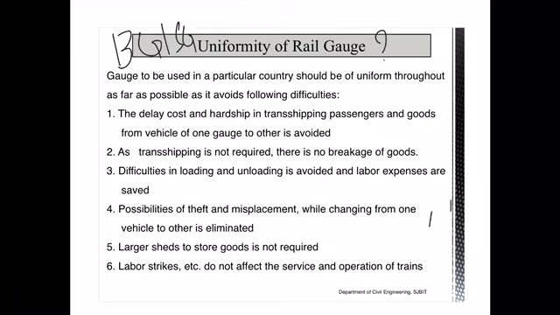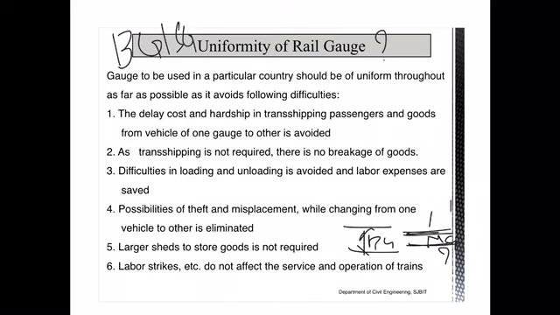And why do we have to maintain the uniform gauge? First we'll look into the difficulties we may come across if we have different rail gauges. The first thing is, whenever your track section changes from broad gauge to meter gauge, the rolling stock you use here, the same train, cannot be used in the meter gauge section because there is a width difference. The distance between the two wheels on the axles changes on the different railway sections, so a different train has to move on these two sections.